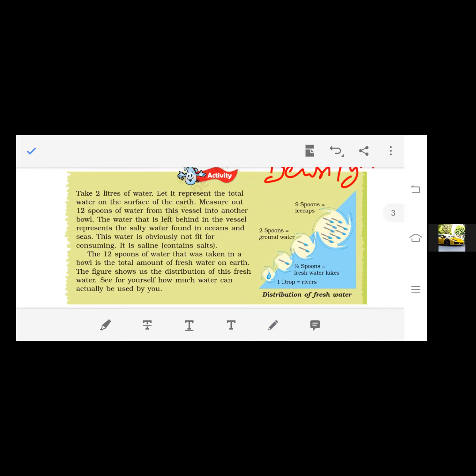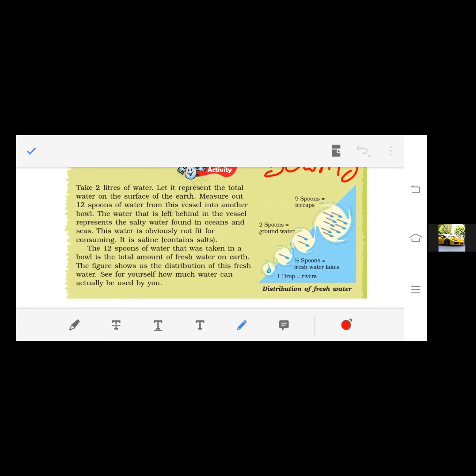In your textbook there is an activity by which you can imagine the distribution of water on the surface of the earth. Suppose you have taken 2 liters of water and let it represent the total water on the surface of the earth. Now measure 12 spoons of water and throw it into another vessel.